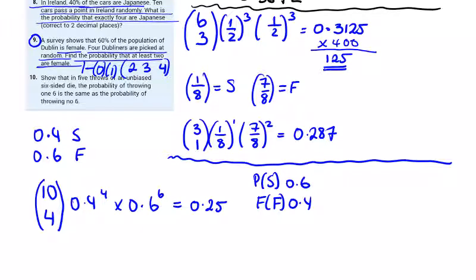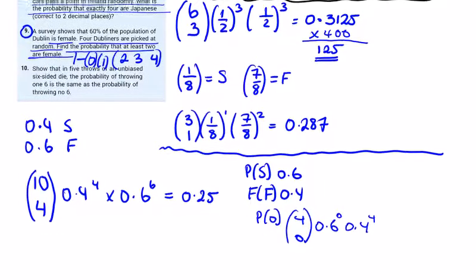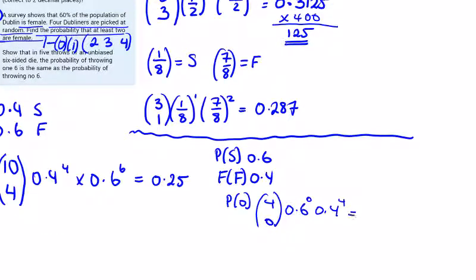Okay, so at least 2 are female. So we look at the probability of 0. It just gives us 2 sums instead of 3. So we're picking out of 4. So 4 choose 0, and we don't want any females in this survey. 0.6 to the power of 0 by 0.4 to the power of 4. So it's just going to be 0.4 to the power of 4. And then the probability of 1 female is 4 choose 1 by 0.6 to the power of 1 by 0.4 to the power of 3. So let's see what these give us.